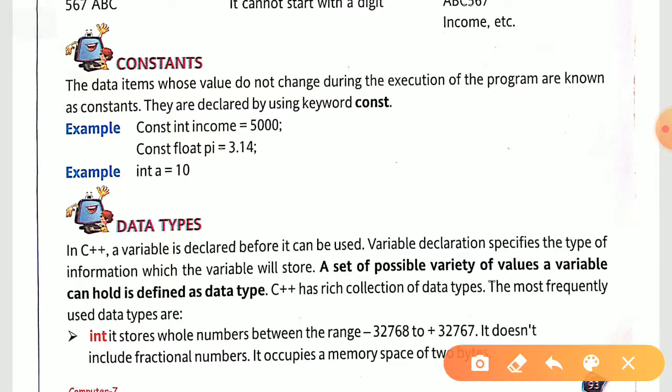Just forget about int and float. Income equal to 5000, you understand what it is doing. Now const we just have to include over here. It means now income equal to 5000 is a constant one. You cannot change the value of income in your program. That is the meaning of this part.